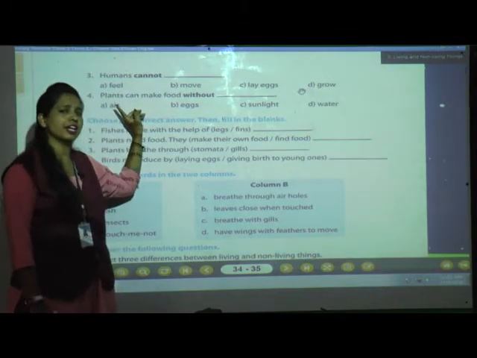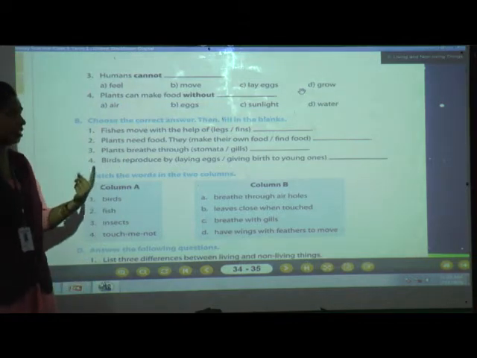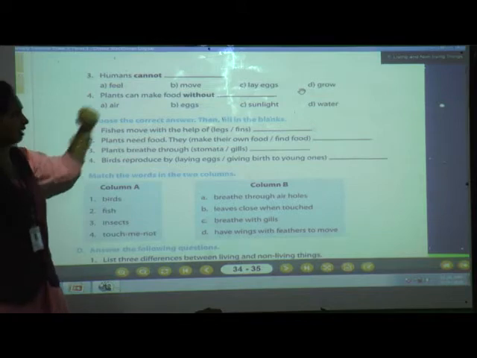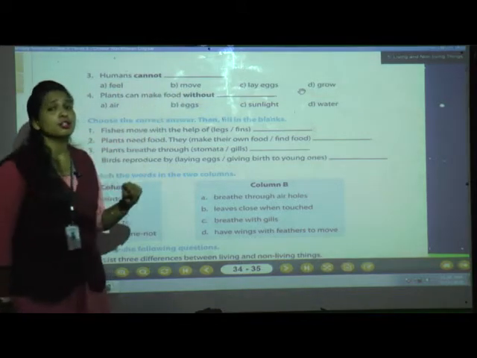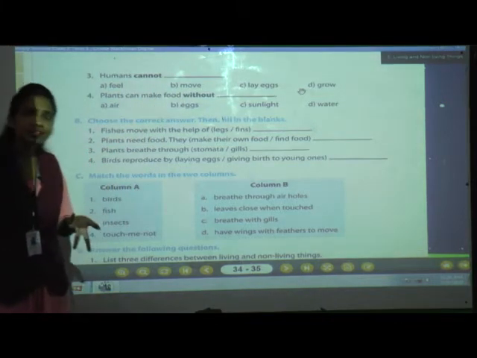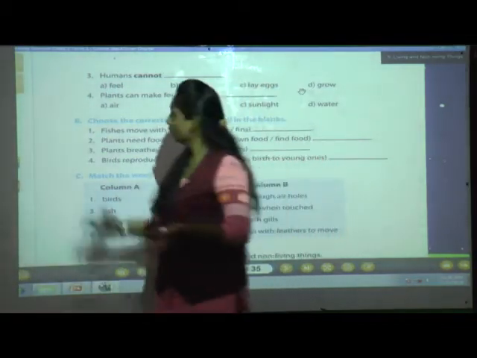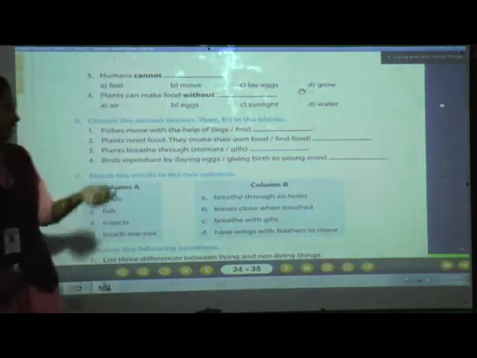No, we can feel. We can feel the weather changes, that is summer, rainy and winter. So this is not the correct answer. We'll go with the next. Move. Yes, we can move. Humans can move. See, I am moving from here to there. Yes or no? So move is also a wrong answer.